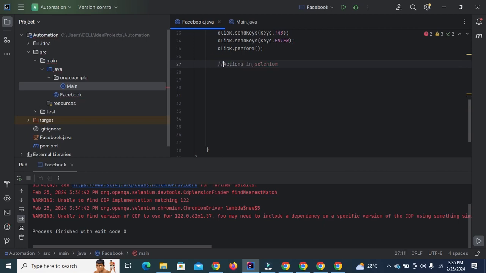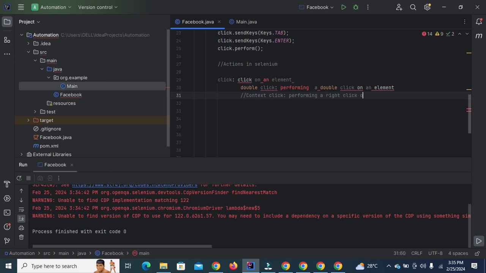Click is basically used to click on an element. Second is double click. Double click is used to perform a double click on an element. Third is context click. Context click is used to perform a right click on an element.